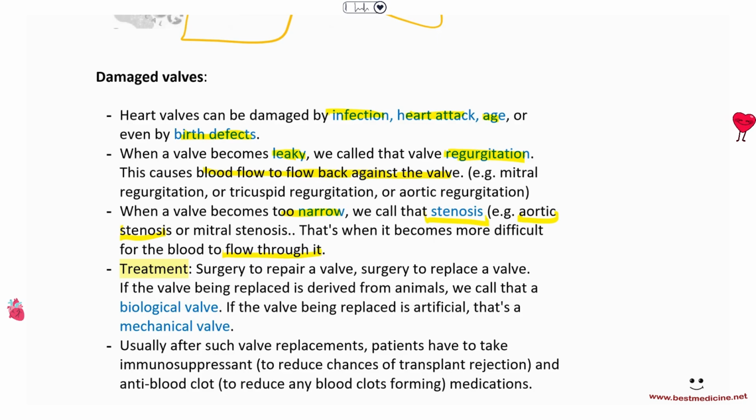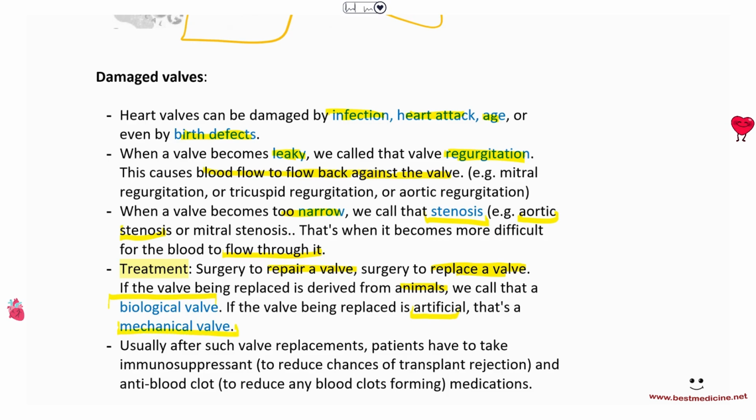So what is the treatment for damaged heart valves? Well, surgery to repair a valve, surgery to replace a valve. So either you can repair the valve or you can replace the valve. Now, when you're replacing the valves, you can either derive the valves from animals, and those are called biological valves, or you can derive the valves from industry artificially, and that is called a mechanical valve.